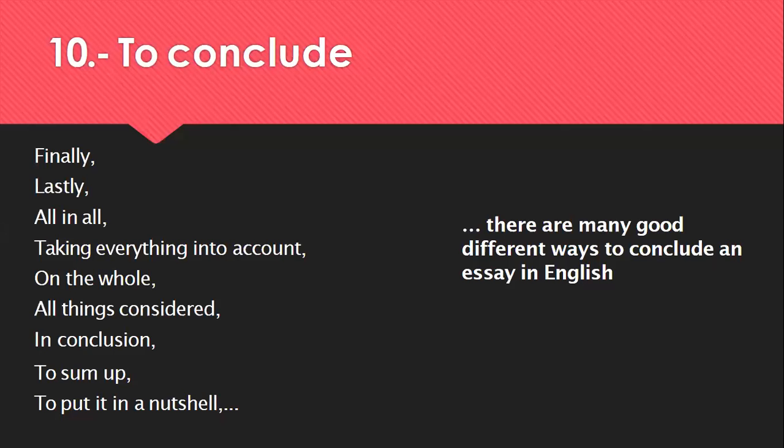The tenth group, finally, are those which are used to give a conclusion. They are finally, lastly, all in all, taking everything into account, on the whole, all things considered, in conclusion, to sum up, to put in a nutshell. You need to remember that they are also always followed by a comma. Let's look at the example. Taking everything into account, there are many different good ways to conclude an essay in English.